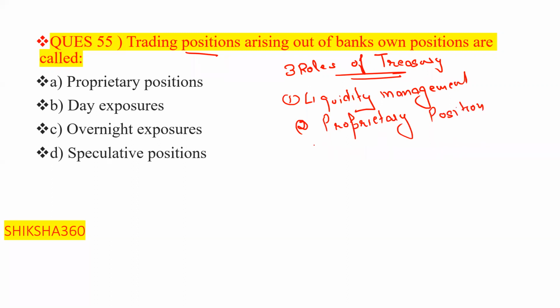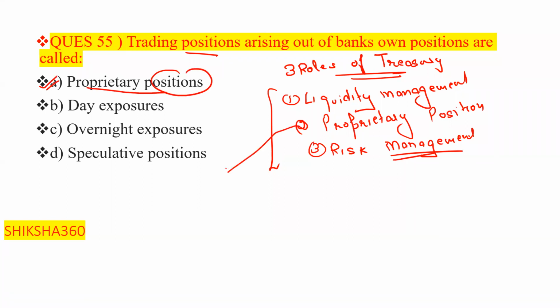Third one is risk management. Three roles we have discussed. Out of the three, what does the question say? Trading positions arising out of the bank's own positions are known as proprietary positions. So let's discuss here once again.